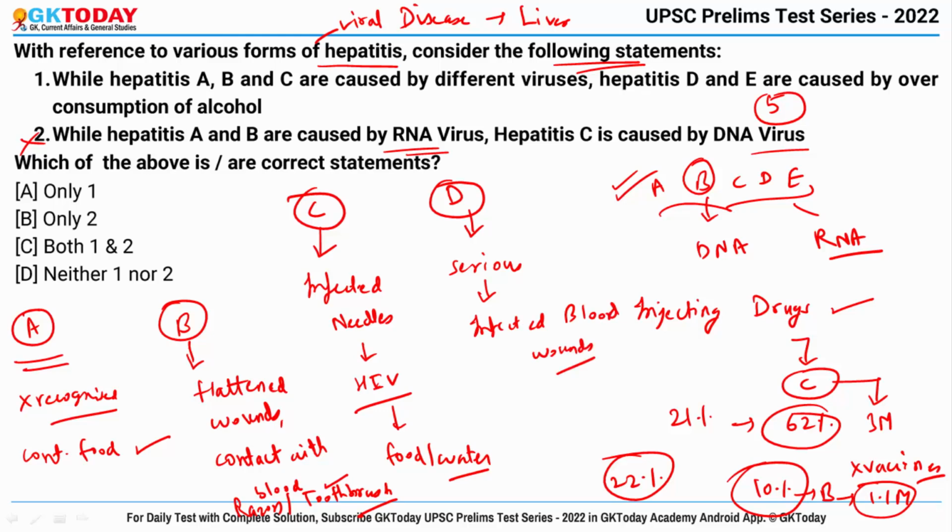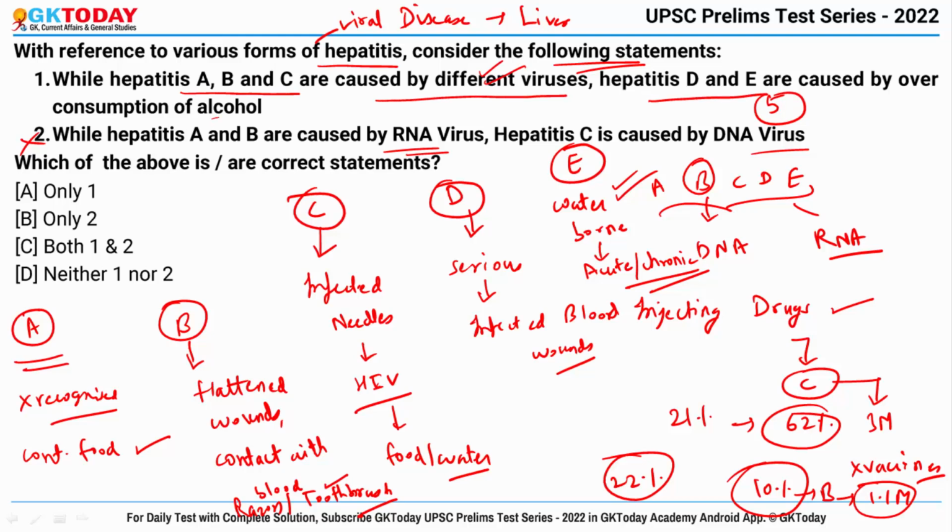And last is hepatitis E. This is a waterborne disease that mainly spreads through water, and it could spread through contaminated blood, food and water as well. Also it could be acute or chronic in nature. Okay. Now let's see the first option. While hepatitis A, B and C are caused by different viruses, this is correct. Hepatitis D and E are caused by overconsumption of alcohol. No, this is wrong, and the correct answer becomes neither 1 nor 2.